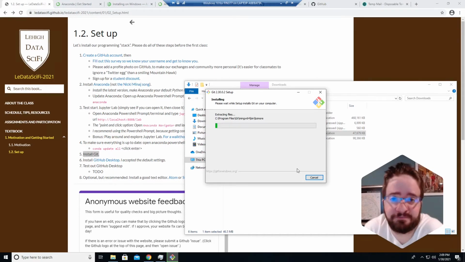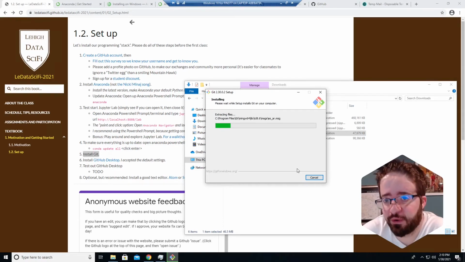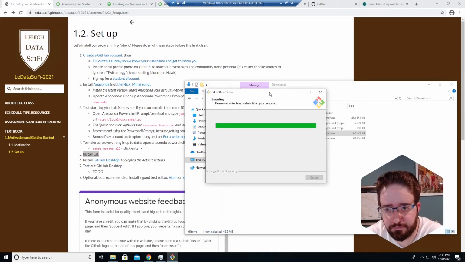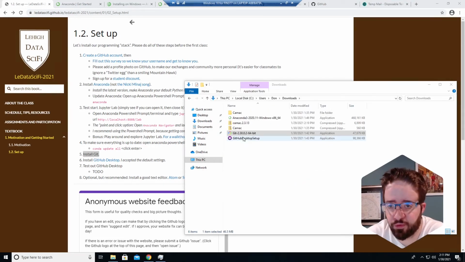I hope it works. If it doesn't, we'll debug it later. But I think it'll work. All right, we're ready to go. Now the last thing is to install GitHub Desktop.